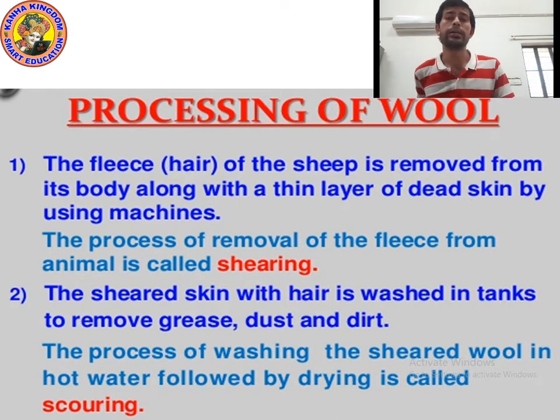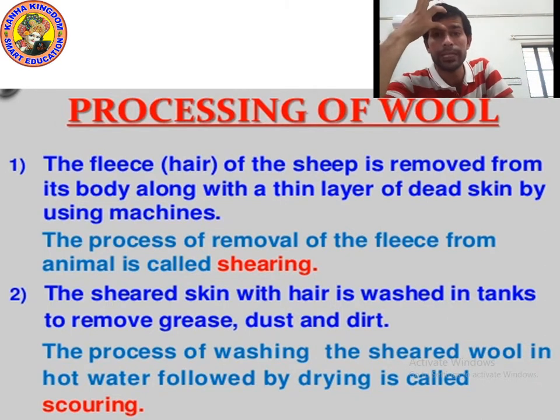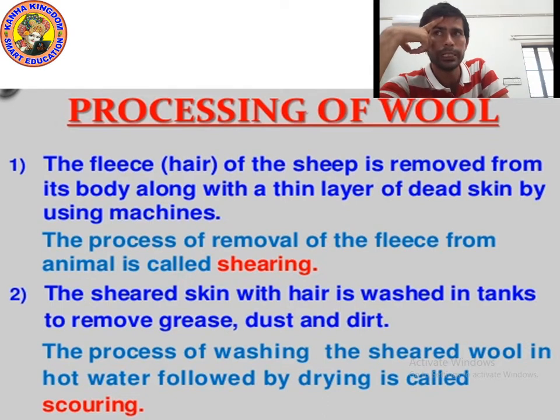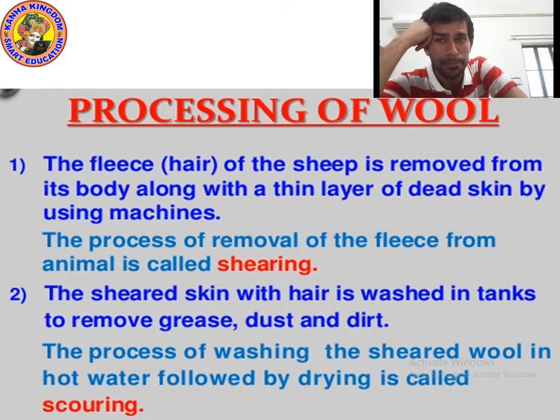Next step is scouring. Scouring means washing and drying the sheared skin with hair. The sheared skin with hair is washed in a tank. Why do we wash the sheared skin with hair? To remove grease, dust and dirt. Yes, to remove grease, dust and dirt, we wash the skin with hair in a tank.